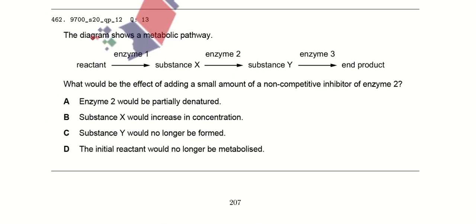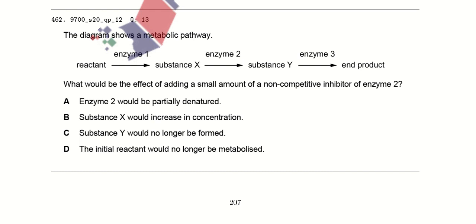The diagram shows a metabolic pathway. Reactant is converted into substance X through enzyme 1, then enzyme 2 acts and substance Y is produced, and enzyme 3 produces the end product. What would be the effect of adding a small amount of non-competitive inhibitor of enzyme 2? Whenever a non-competitive inhibitor is added, it will resist the binding of substrate with the enzyme.